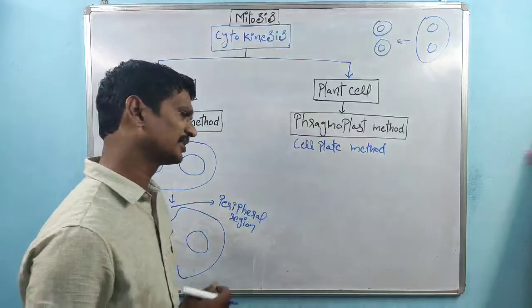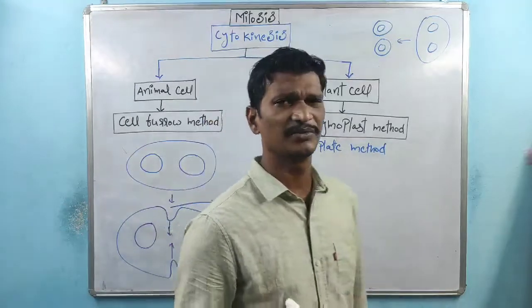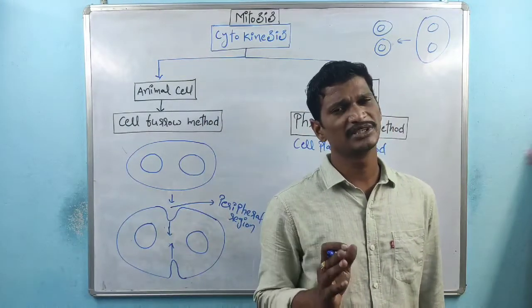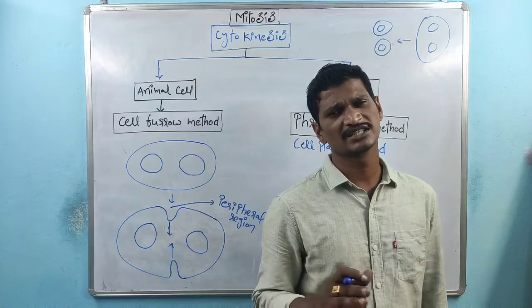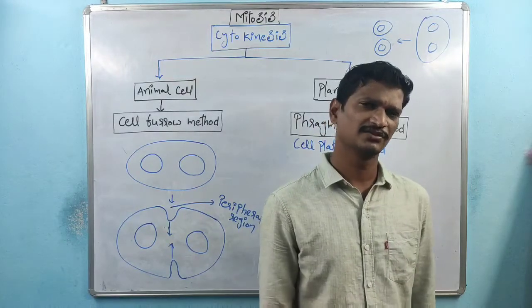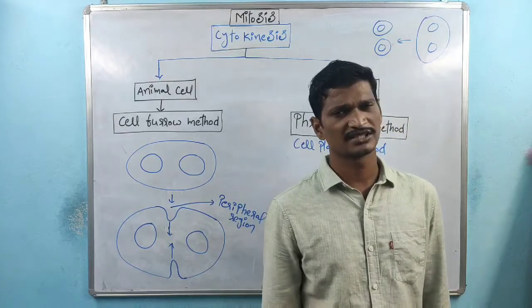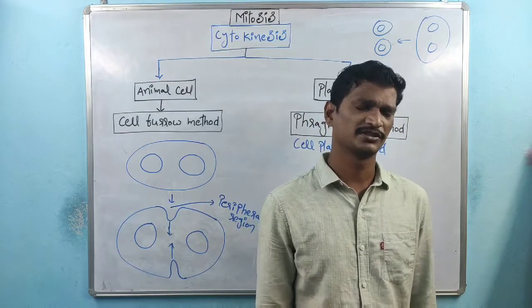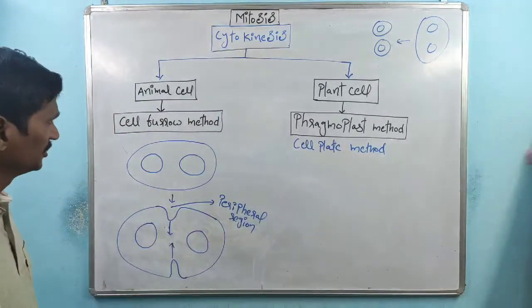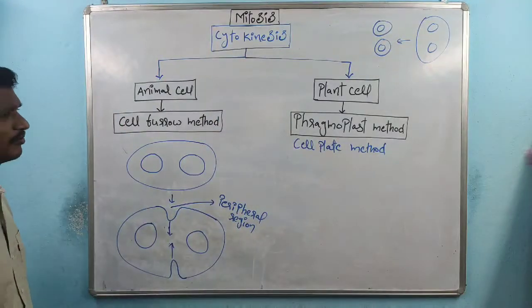Sir, what exactly is cytokinesis? Cytokinesis is majorly cytoplasm division, but its meaning is that whatever cell organelles are there, the cell organelles are divided. Division of cell organelles is nothing but division of cytoplasm, right? So that is about the cell furrow method.